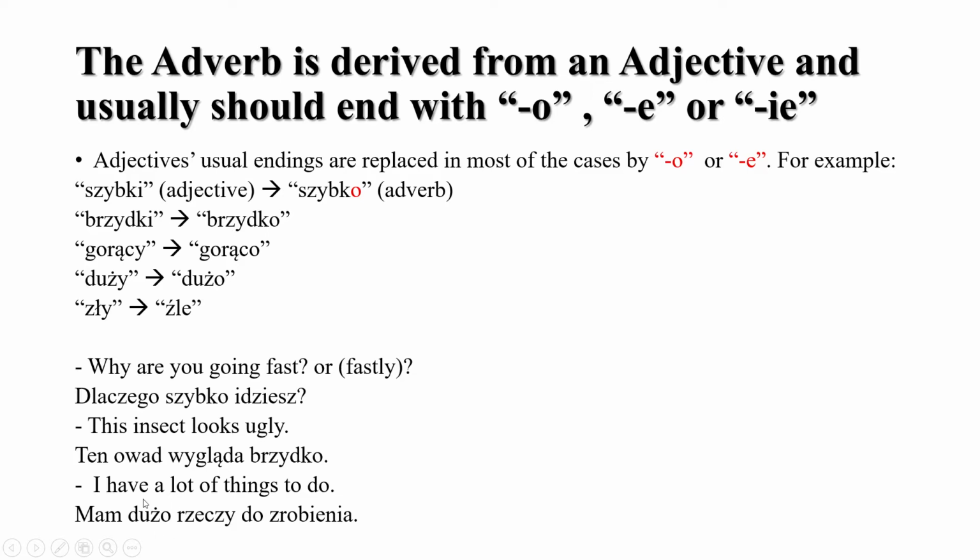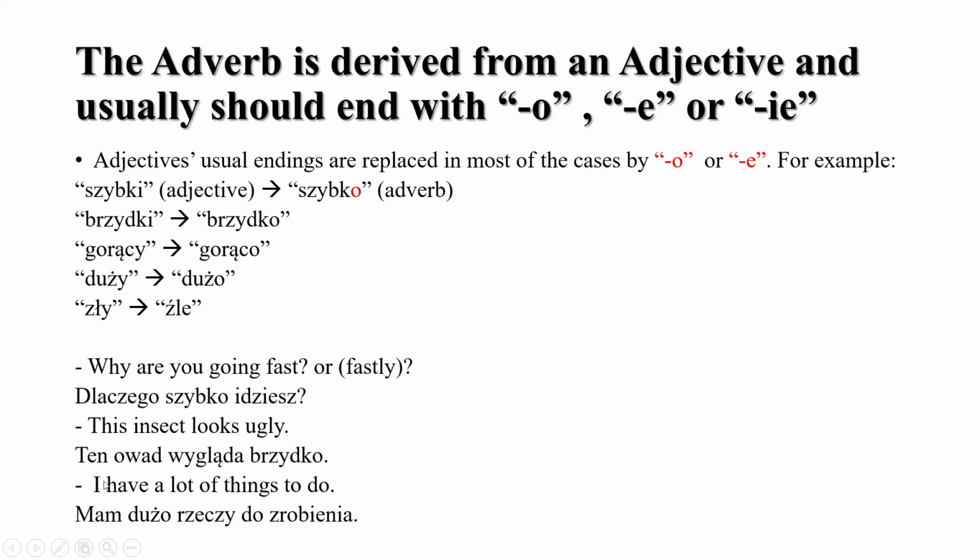So this is an adverb. If you put the adjective duży here, you would say mam dużą rzecz, because this is the female form, duża rzecz. So it becomes mam dużą rzecz do zrobienia. We're not going to talk about this right now, but the idea is that when you put an adjective, the whole meaning changes. I have a big thing to do means something different from I have a lot of things to do.